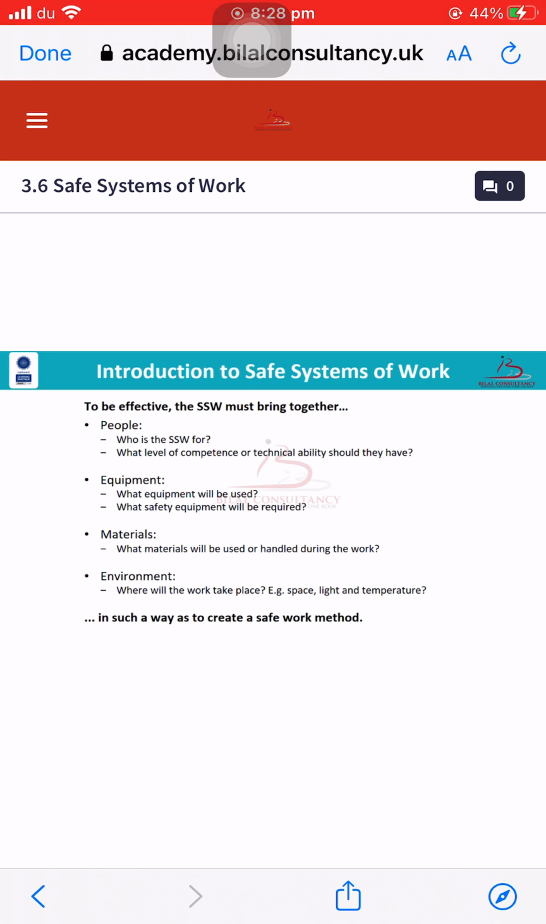The second one is equipment. What type of equipment will be used, and what safety equipment will be required? The third one is materials. What will be used or handled during the work? And the last one is environment. Where will the work take place, are there any lighting requirements, any high or low temperature requirements, what is the environment in which we are going to perform the activity? These aspects help us in making an effective safe system of work to prevent any kind of incident or